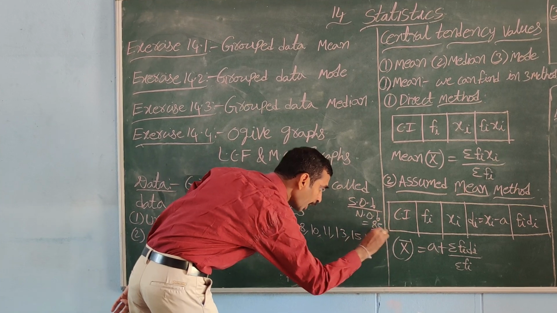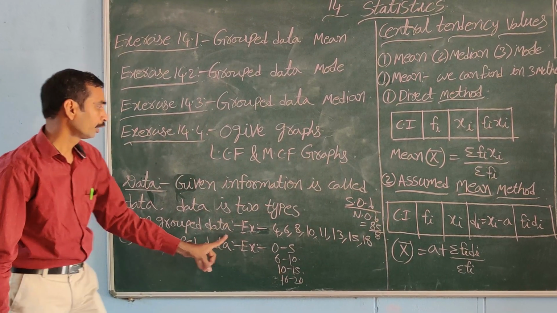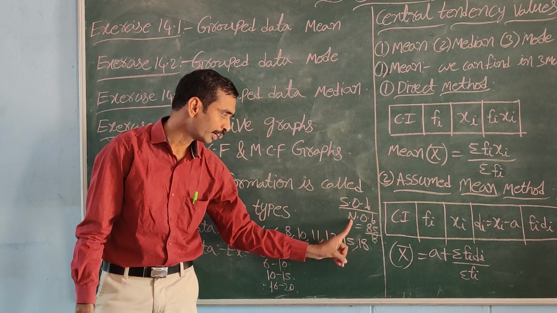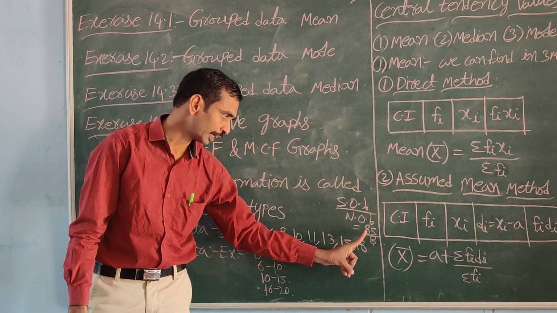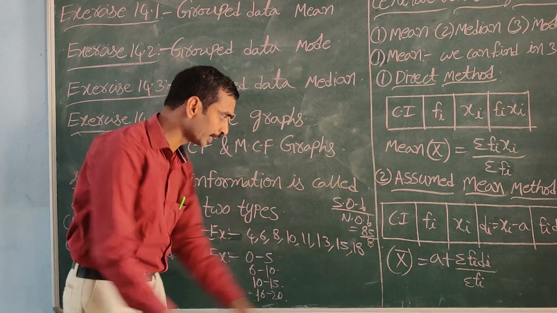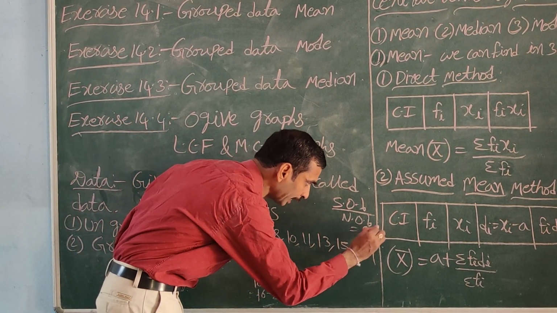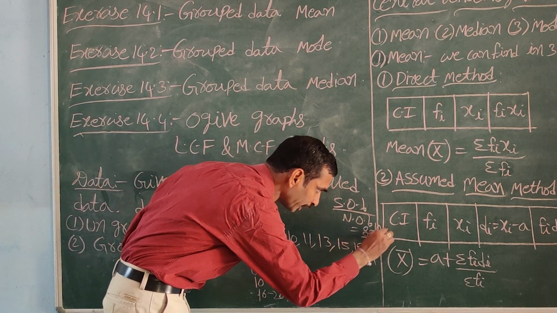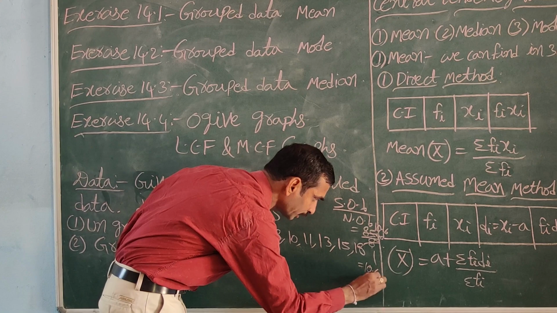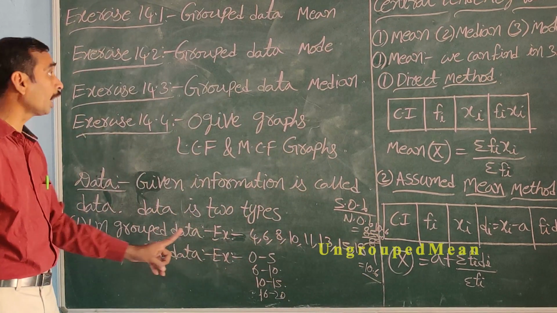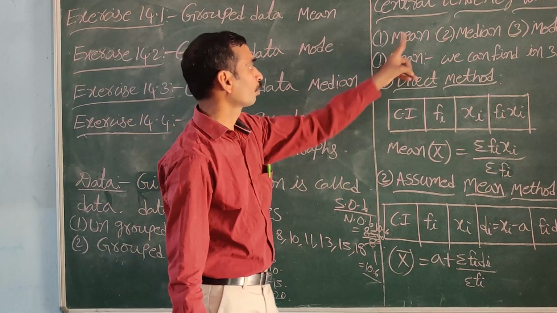Like this we can find the ungrouped data mean. Ungrouped data mean is equal to the sum of observations divided by the number of observations. Here the sum of observations is 85 and the number of observations is 8. We divide: 8 ones are 8, 8 tens are 80, the remaining 5 is there, 8 sixes are 48. Nearly 10.6. Like this we can find the ungrouped data mean.